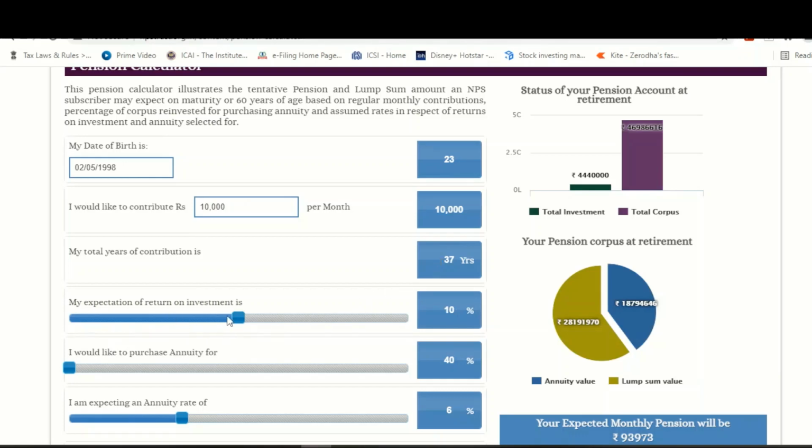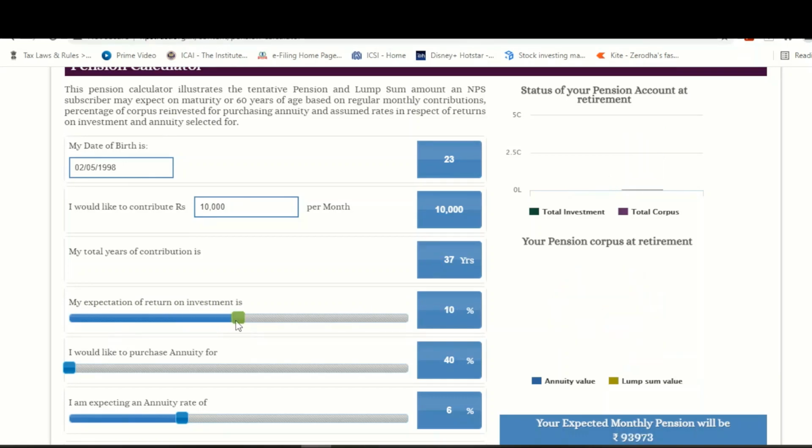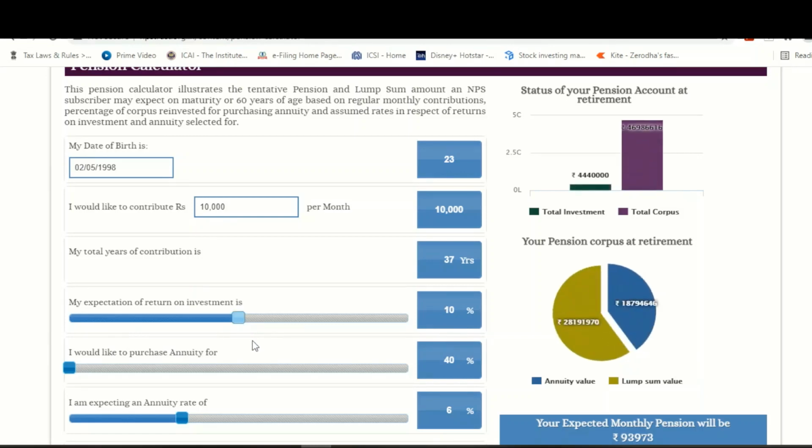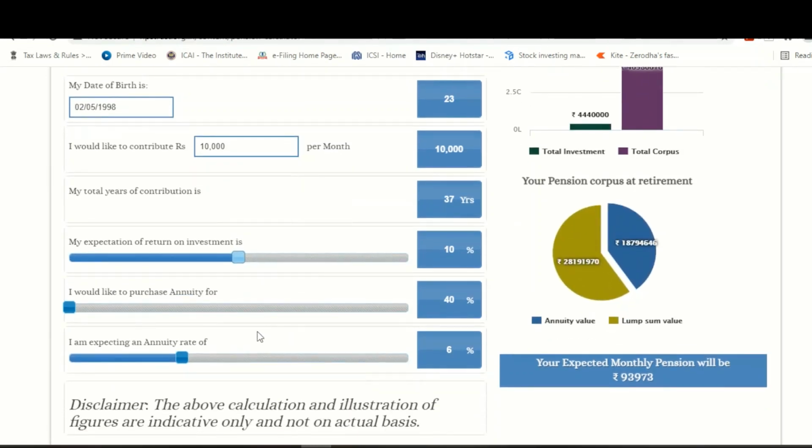The expected rate of return, let us keep it 10% itself. It is an ideal return on investment. Although, if you choose aggressive funds and if you choose the debt and equity ratios such that you choose more equity, then the return on investment will be much higher than 10%. But for conservative purposes, let us keep it as 10%.